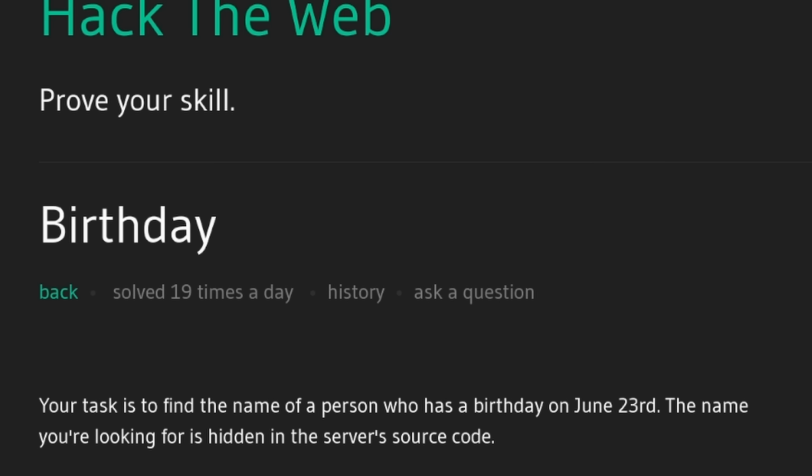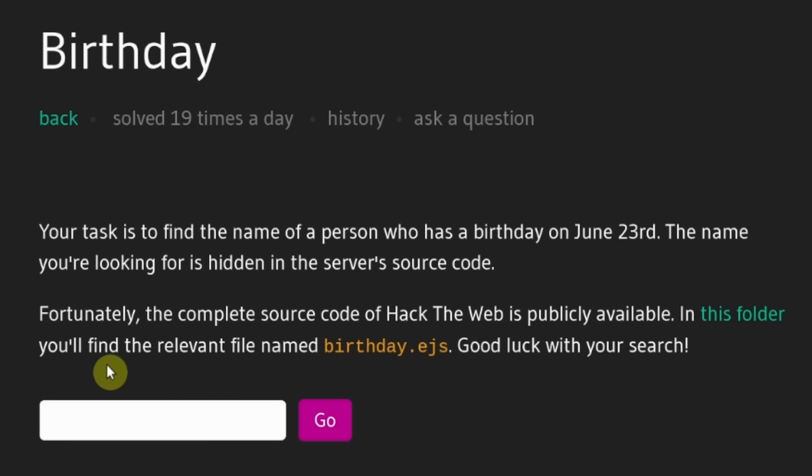So the challenge description says, your task is to find the name of a person who has a birthday on June 23rd. The name you're looking for is hidden in the server's source code. Fortunately, the complete source code of Hack the Web is publicly available. In this folder, you'll find a relevant file named birthday.ejs. Good luck with your search.